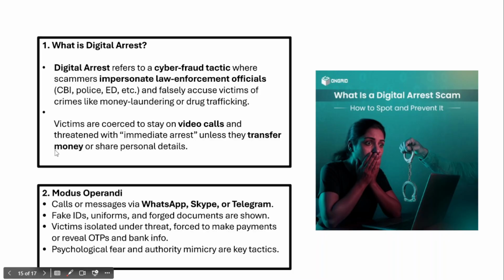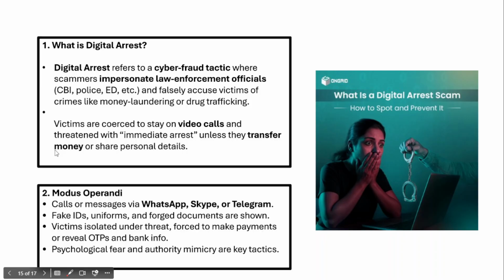Calls or messages via WhatsApp, Skype and Telegram would be the major medium of this digital arrest. In fact, people who are doing this digital arrest use fake IDs, uniforms, and they also very often show forged documents to the victims.